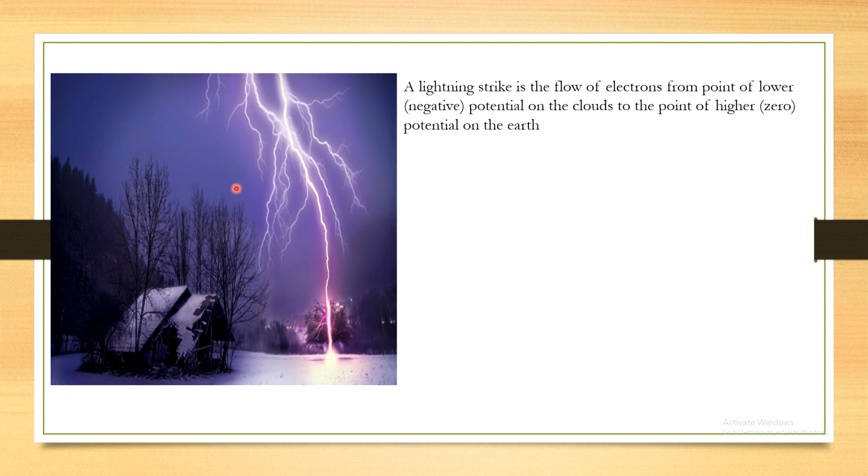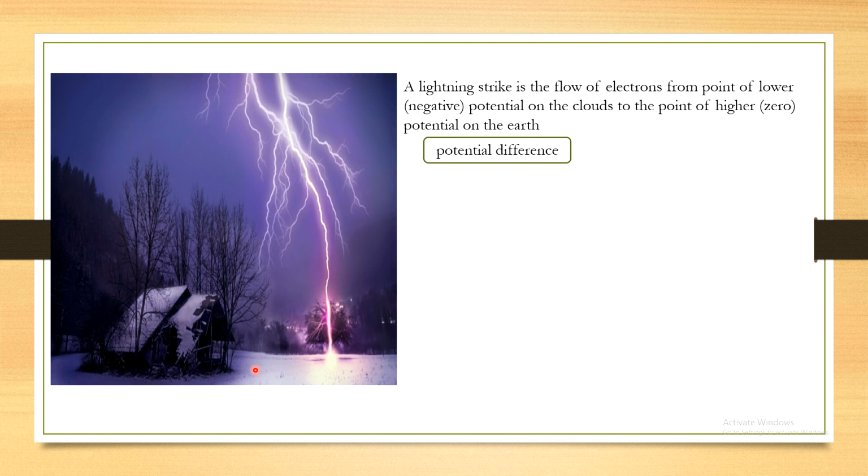The top of the cloud becomes positively charged, while the base of the cloud becomes negatively charged. Lightning happens when negatively charged electrons in the bottom of the cloud get attracted to the positive charge, that means protons, in the ground. So this is called the natural phenomenon of a lightning strike. Here you can observe that there is a flow of electrons from a point of lower potential on the clouds to the higher potential on the earth. Okay, that means electrons flow from lower potential to the higher potential on the ground.